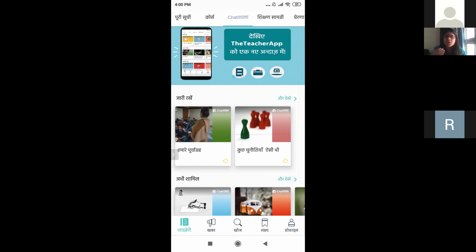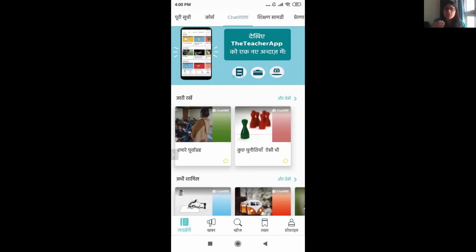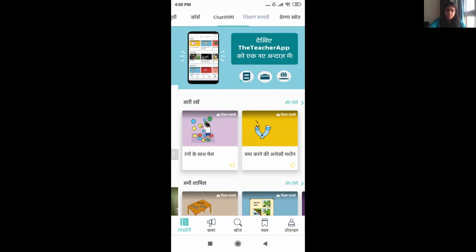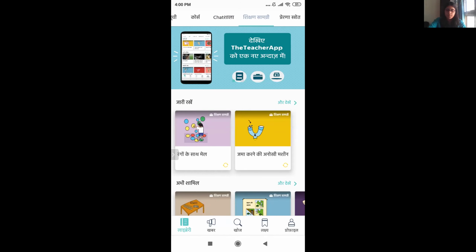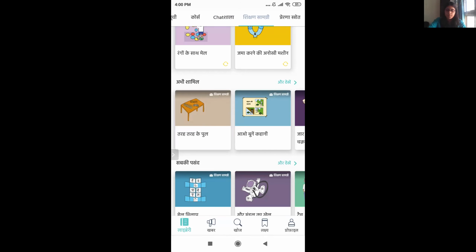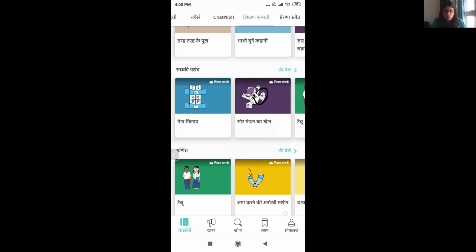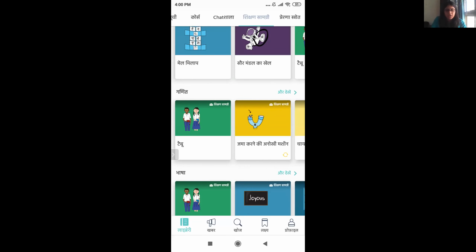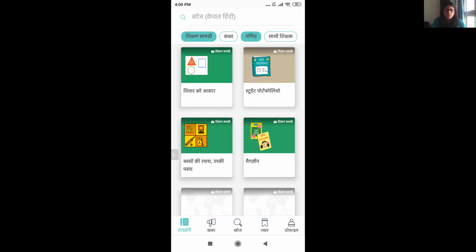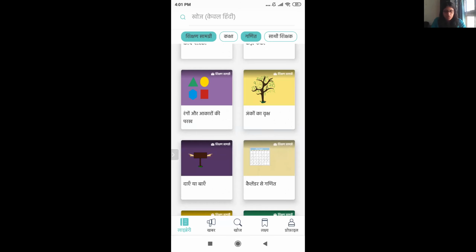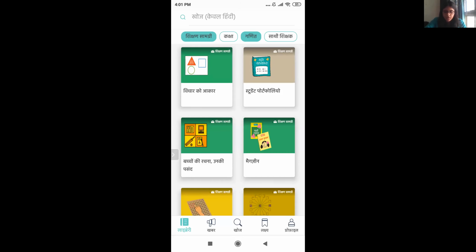I hope this is clear to you. Let me take you through the next category, which is the similar resources that the teachers have. So you can find it on the basis of different content areas. Explore it and find what you like. Just to tell you, for example, in Ganit, these two are not the only teaching resources. You can click on Aur Dekhen, and you'll be able to see all the teaching resources relevant to your Ganit.